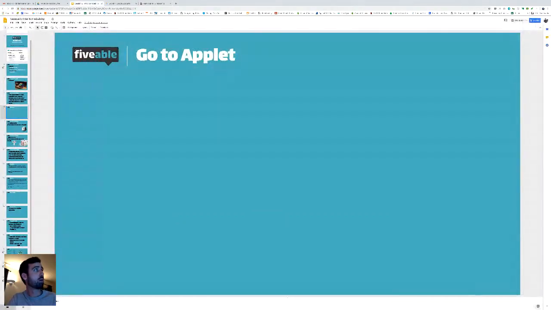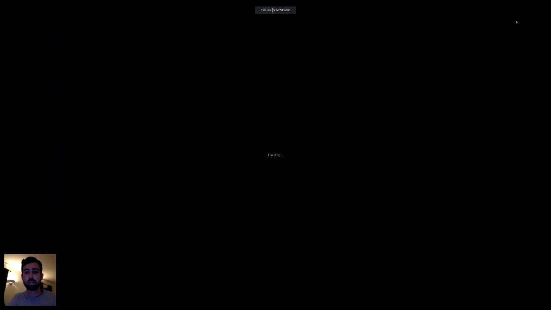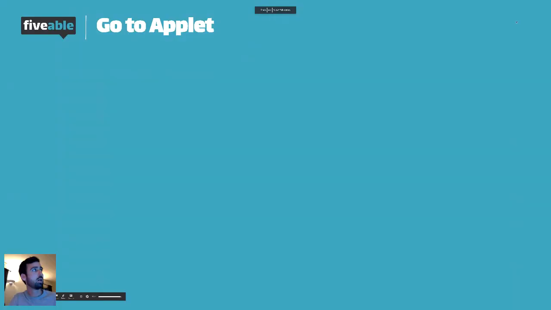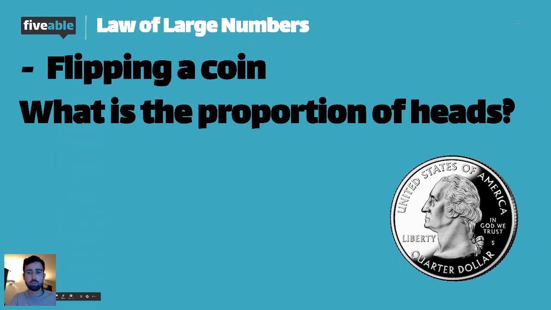So long run probability is super important when it comes to statistics. It's kind of like if I flip a coin, right? What's the proportion of heads that I get? Well, if I flip it 10 times, I might get 10 heads. That's not impossible. But if I did this over and over again, like if I did 10,000 coin flips, we would get about 50% of the proportions being heads. But you have to do it over the long term. And we're going to get to why that is in a minute.